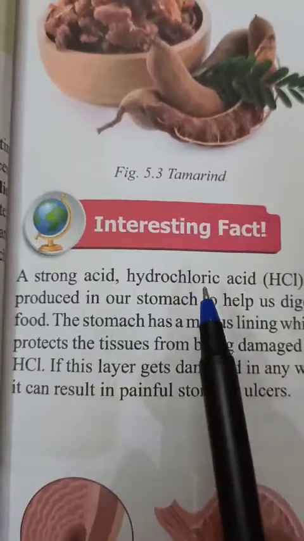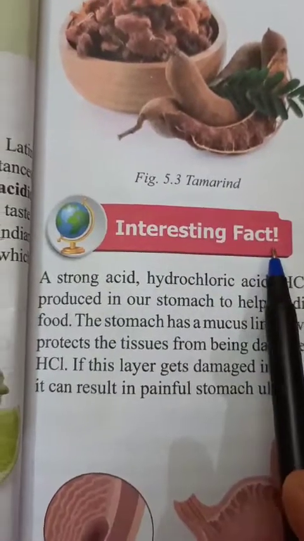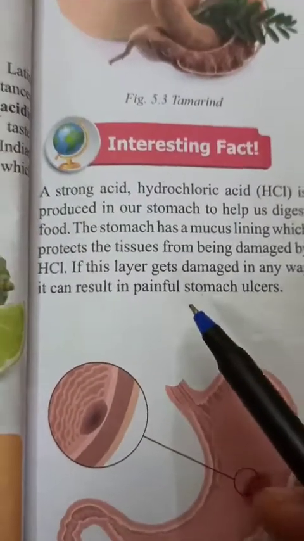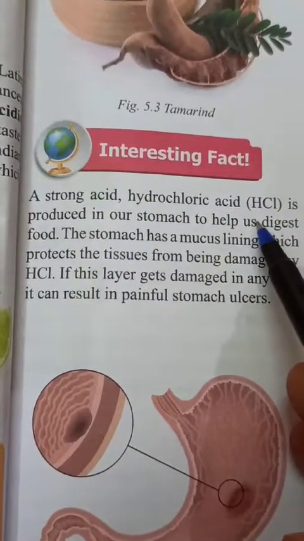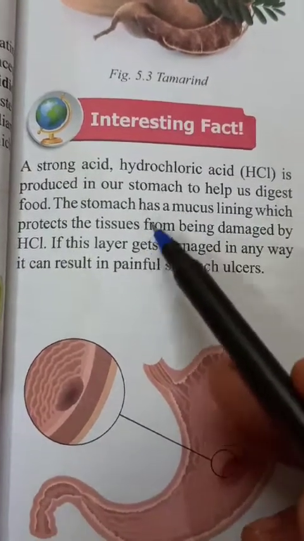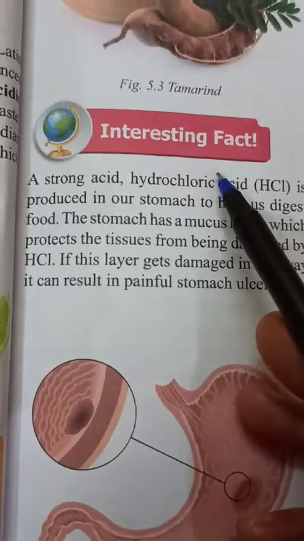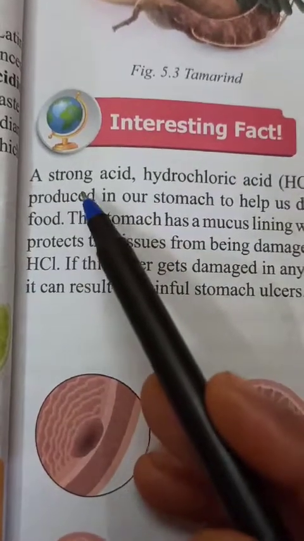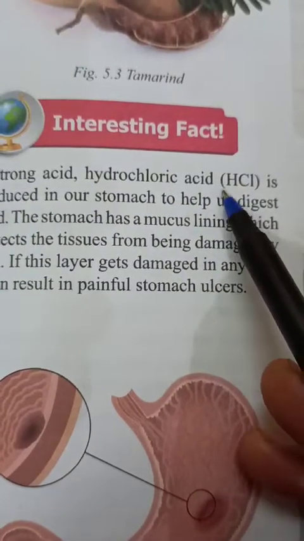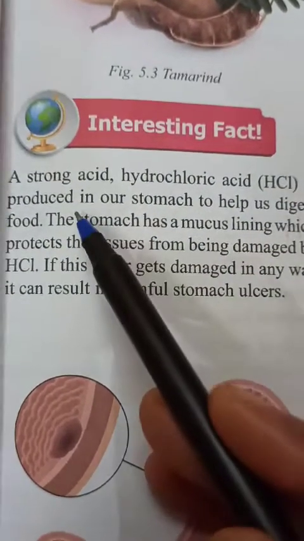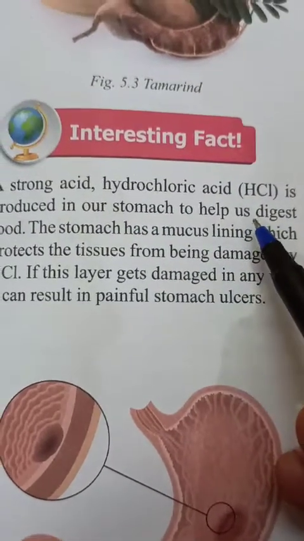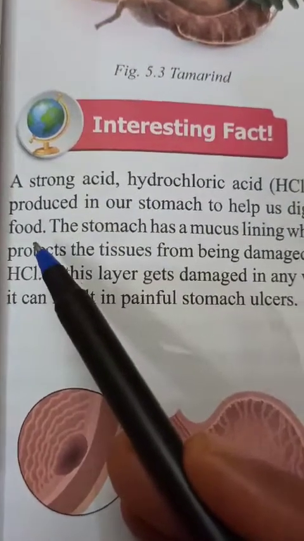So let's see the next paragraph. Interesting fact. This is all about our stomach. You know that in our stomach HCl is present, released from the wall of our stomach. So about that they have given an interesting fact. A strong acid, hydrochloric acid, which is called HCl, is produced in our stomach to help us digest food.